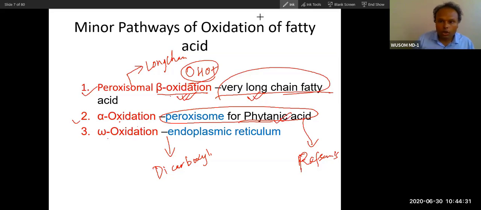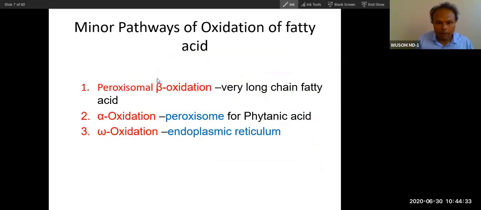So did you understand where these minor fatty acid oxidations happen? Peroxisomal beta oxidation obviously happens in peroxisome. Alpha oxidation also happens in peroxisome, for a particular fatty acid. Omega oxidation happens in endoplasmic reticulum. The location is very important for these minor pathways.